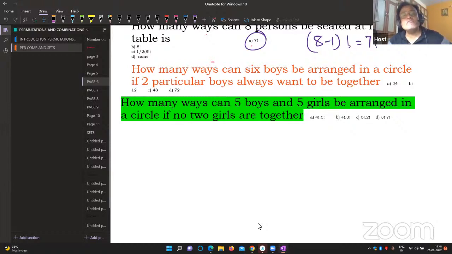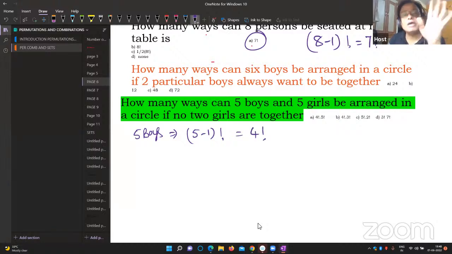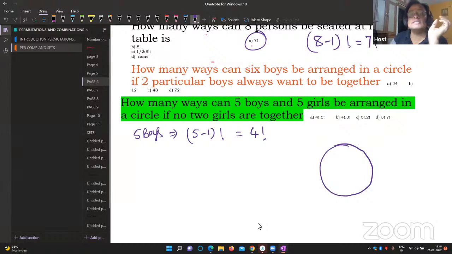First circle, 5 boys means definitely how many ways can I arrange? First we have to arrange 5 boys. That is equal to 5 boys means, look here, 5 minus 1 factorial. That is, the first task is completed by 4 factorial. Okay. Now 5 boys are arranged in a circle. Please listen carefully. So here the 5 boys are arranged in a circle now. Boy 1, boy 2, boy 3, boy 4 and boy 5.